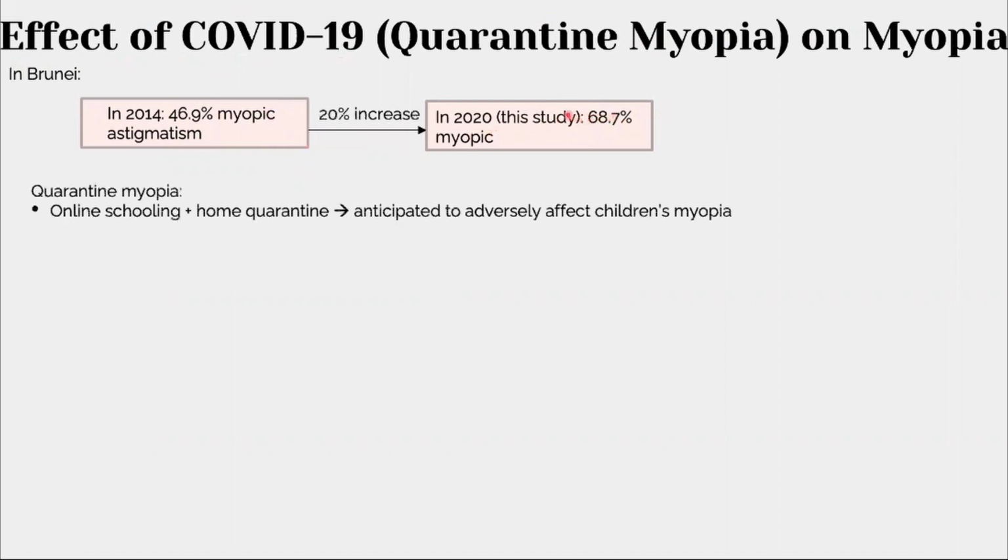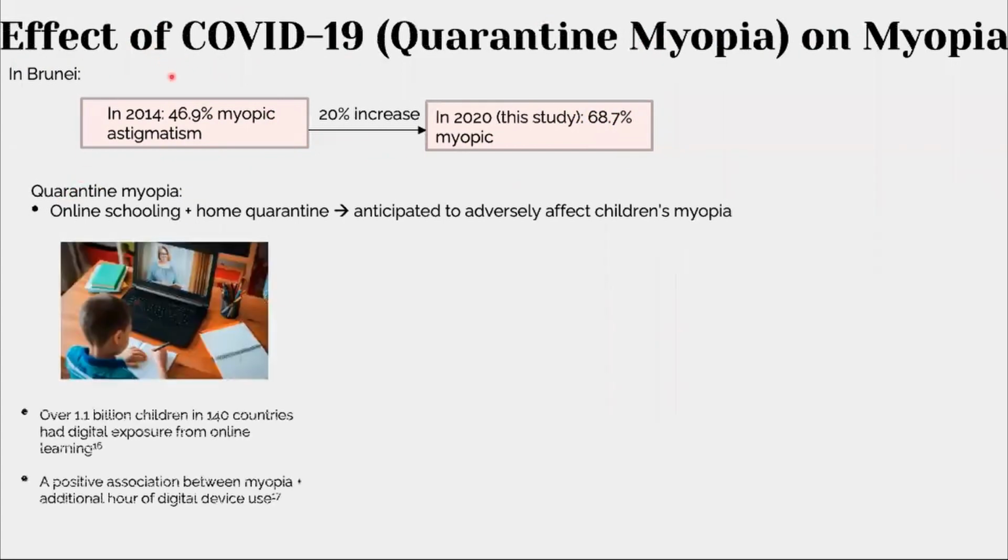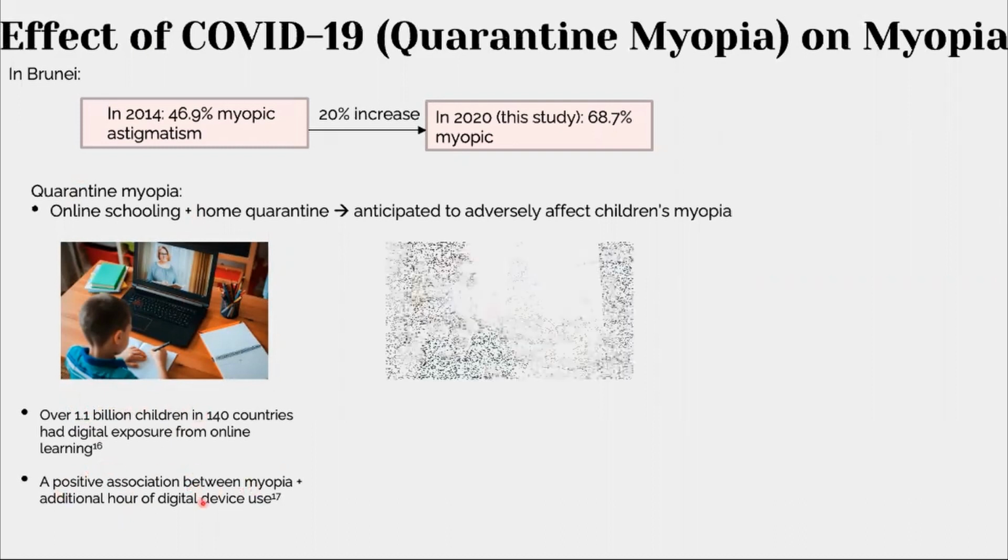This could be due to the effect of COVID-19, specifically quarantine myopia, which can be further explained in three parts. The first part is that over 1.1 billion children in the world have had increased digital exposure due to online learning. And there's a positive association between myopia and 1 additional hour of digital device use. Hence you can see the consequences there.